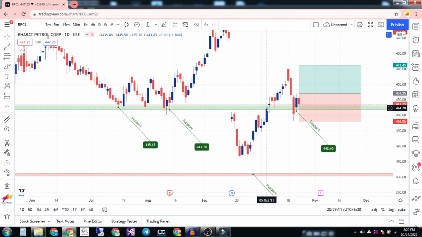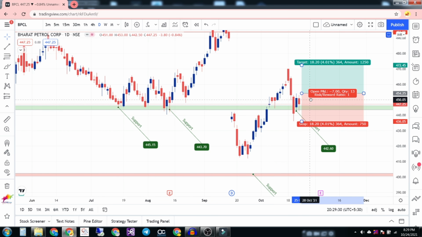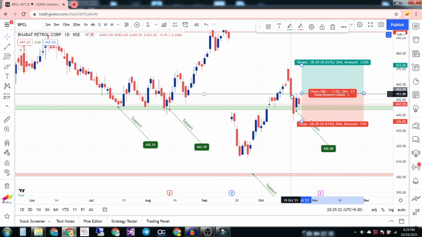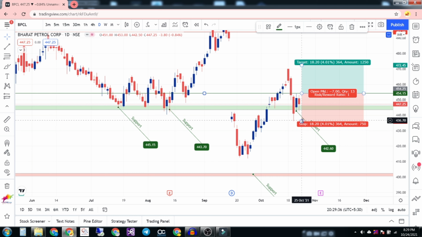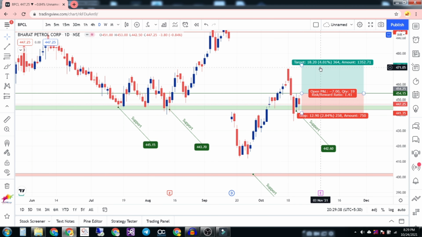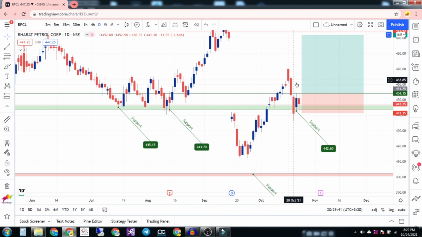So I didn't take it. Yes, it went up, but I'm okay with it. It didn't meet my parameters, like a bullish engulfing candle, so I didn't enter this trade. The volumes also were not supporting. And I was saying, okay, if it breaks up, it should retest, right? It retested at this level, and I'm expecting to enter at the break of this level. If it breaches this level, I will enter in BPCL and keep a stop loss of this. So this will be my target.